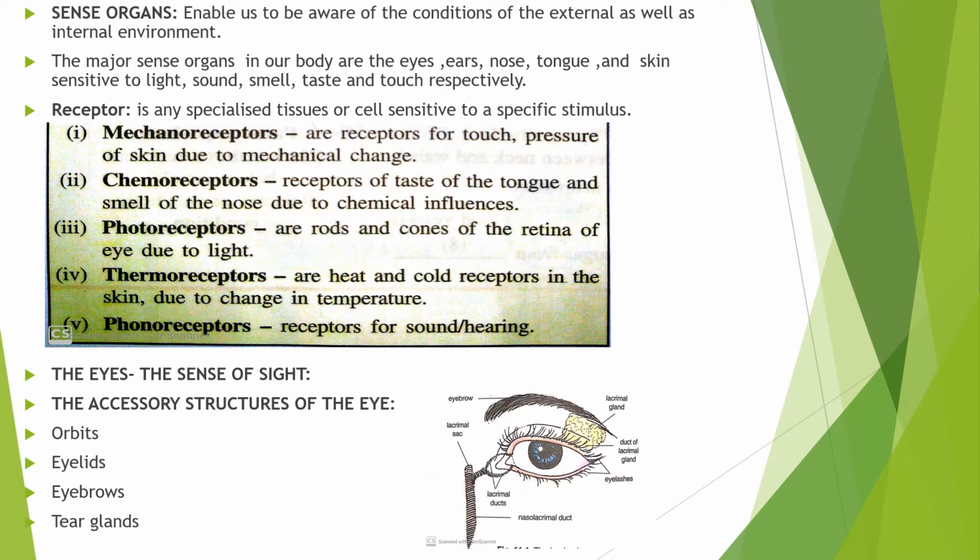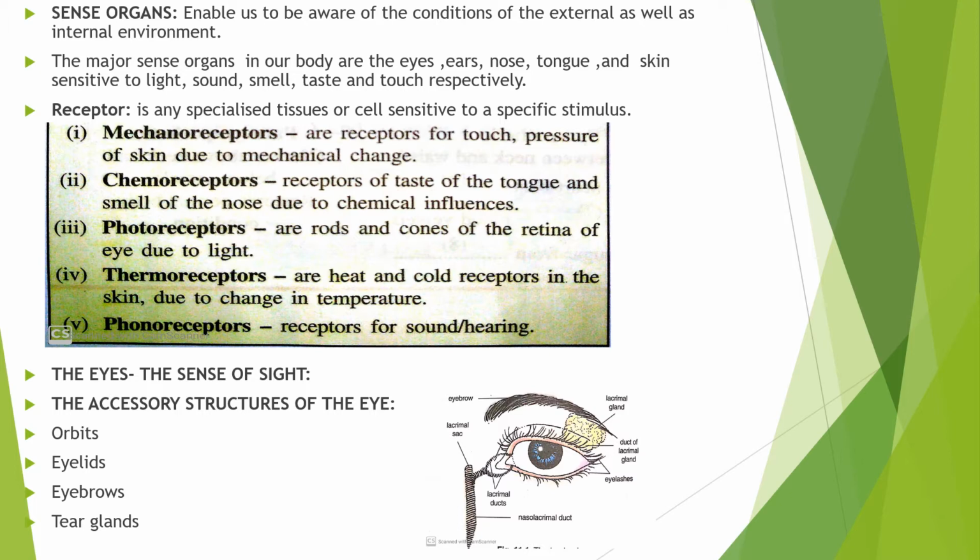Now, stimulus. Stimulus is a physical event that affects an organism and excites its receptors to bring about a change in its activity, which I have already discussed in the previous chapter. For example, mechanical stimuli, pressure and touch, chemical stimuli, taste and smell, and thermal stimuli, heat and cold. Sensation is a general term. It is a general state of awareness of stimulus. And a receptor is any specialized tissue or cell sensitive to a specific stimulus.